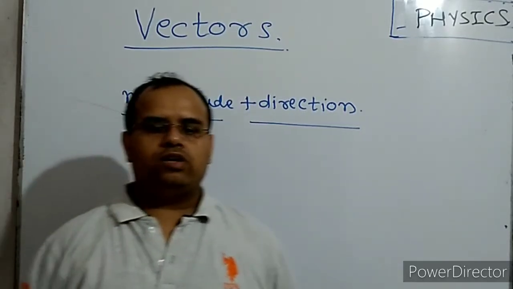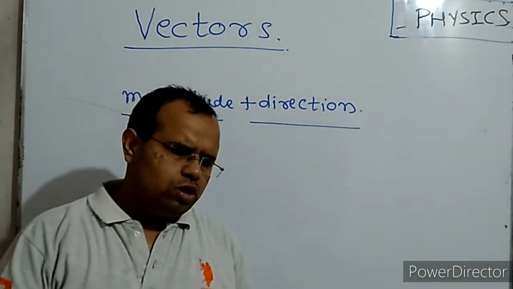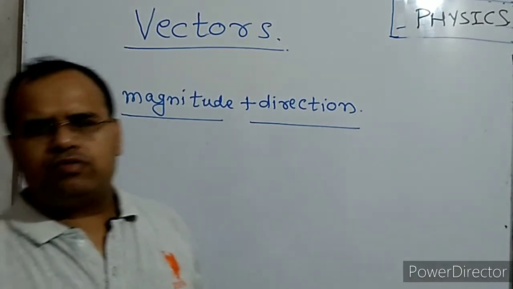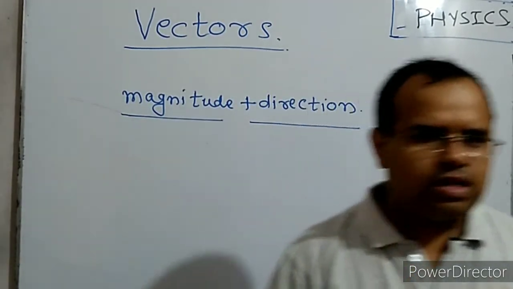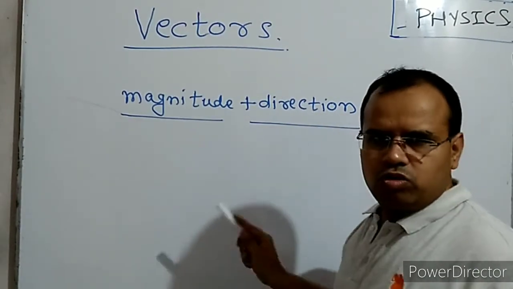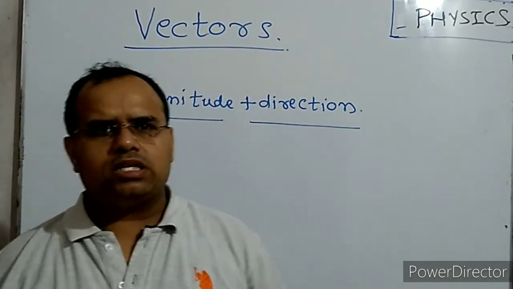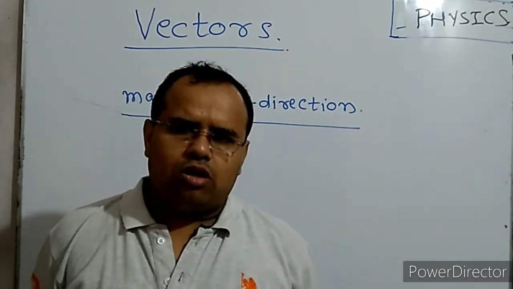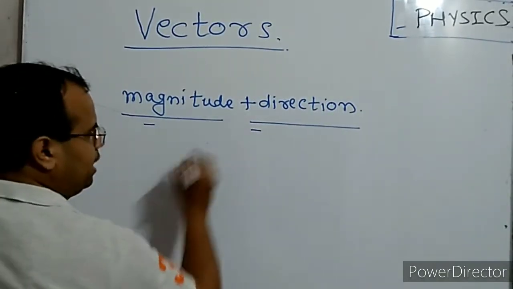Friends, now we are going to discuss vectors. This is a very important mathematical tool which we are going to discuss today. A physical quantity is said to be a vector quantity if you need magnitude as well as direction to define it. There are so many such quantities like displacement, velocity, acceleration. All these are vector quantities. They possess magnitude as well as direction.